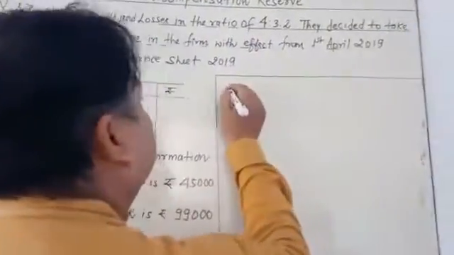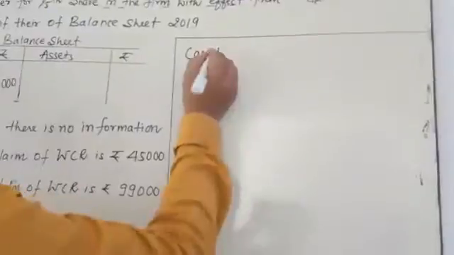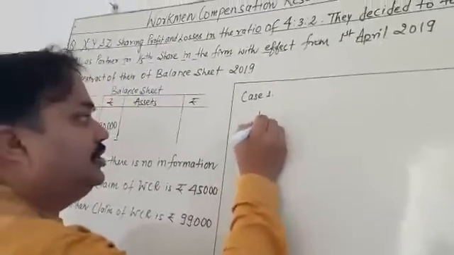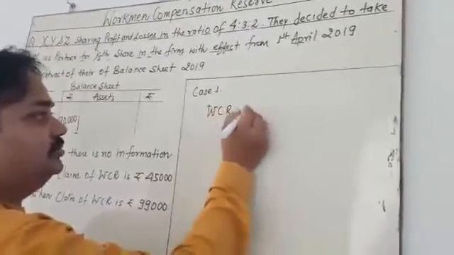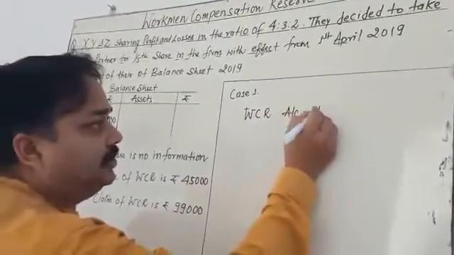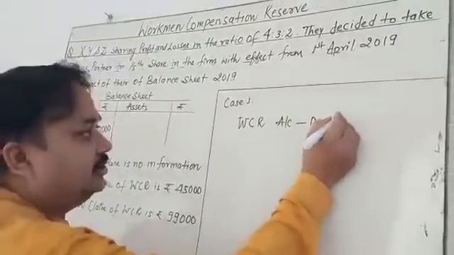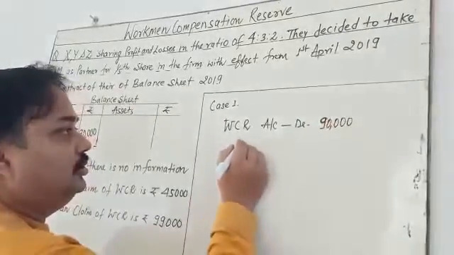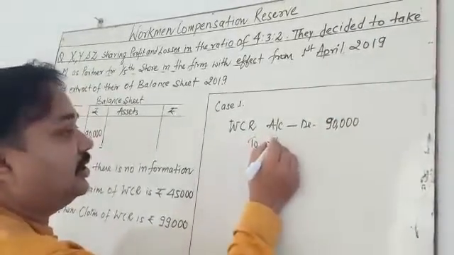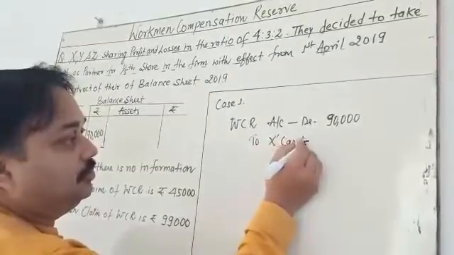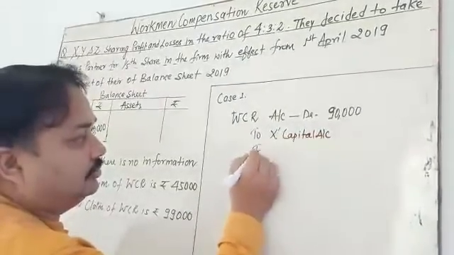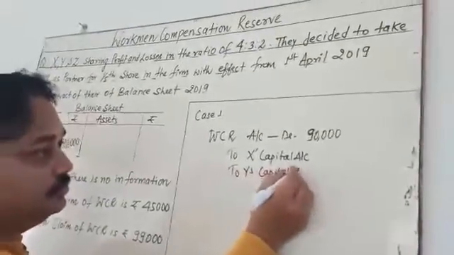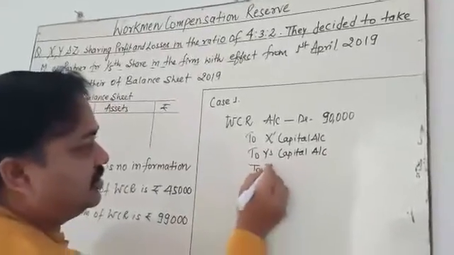In the first case, journal entry: WCR account debited for 90,000, to X's capital account, to Y's capital account, to Z's capital account.